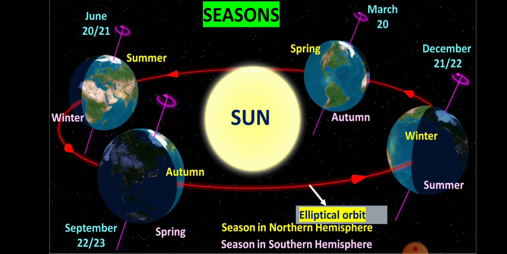It is clear that the Earth is going around the Sun in an elliptical orbit. Notice that throughout its orbit, the Earth is inclined in the same direction. A year is usually divided into summer, winter, spring, and autumn seasons. Seasons change due to the change in the position of the Earth around the Sun.